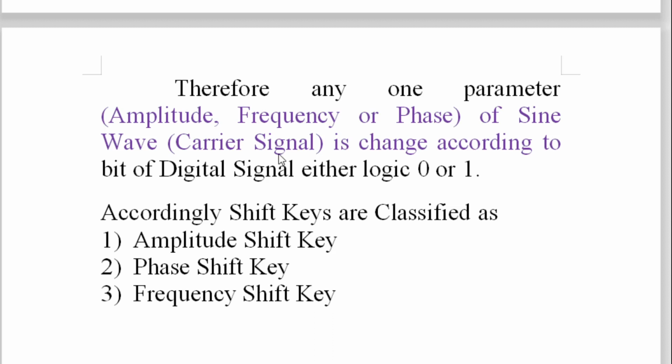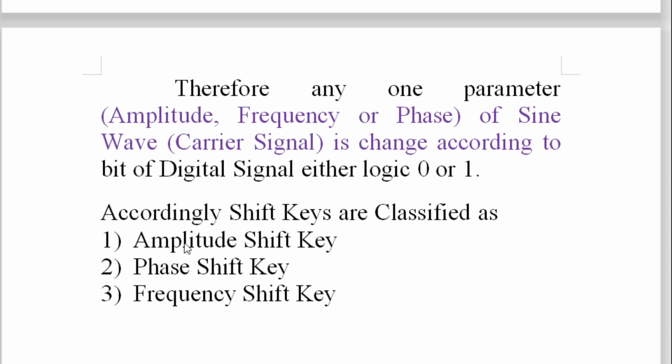In this case, any one parameter of the carrier signal is changed according to the bit of digital signal, either logic 1 or 0. And therefore, according to these three parameters, there are three possibilities. We can change any one of them.